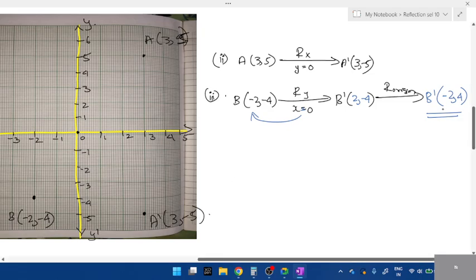Next, B dash is minus 2 comma 4. Minus 2 comma 4, one is negative, the other one is positive. Second quadrant, it lies in second quadrant. Minus 2 comma 4 is here. B dash minus 2 comma 4. So those who have plotted this one 2 comma minus 4, your point would have been somewhere here.